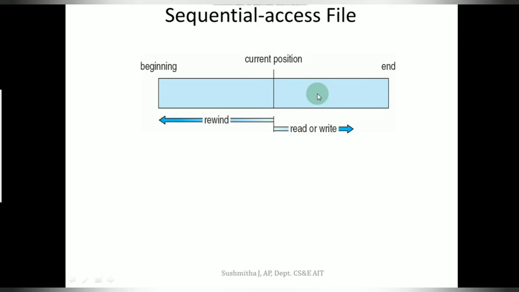That is one of the major disadvantages we have with sequential access. If I want to read the 10th record, I have to pass through 1, 2, 3, 4, 5, 6, 7, 8, 9. Only then am I able to access my 10th record.